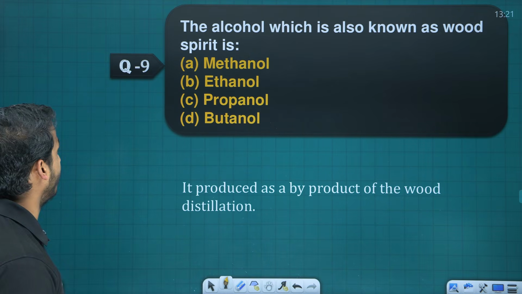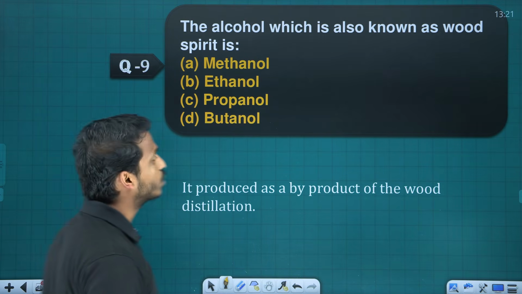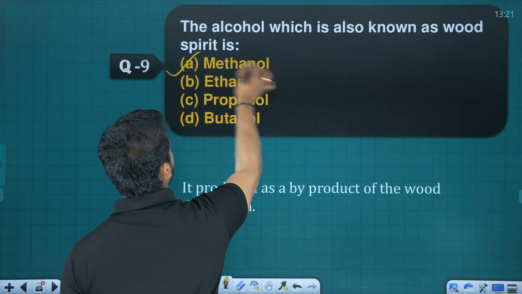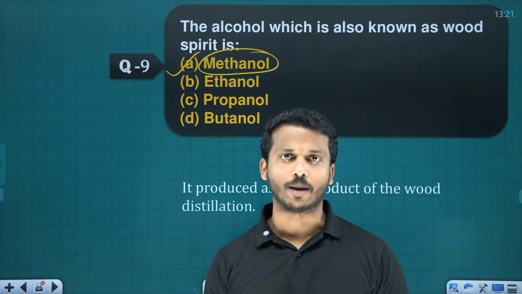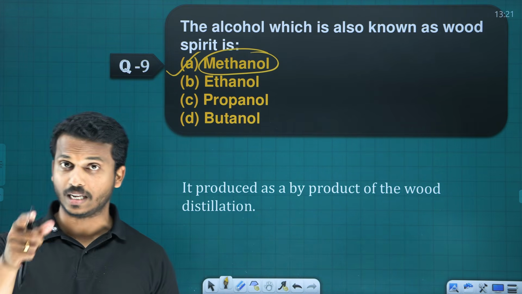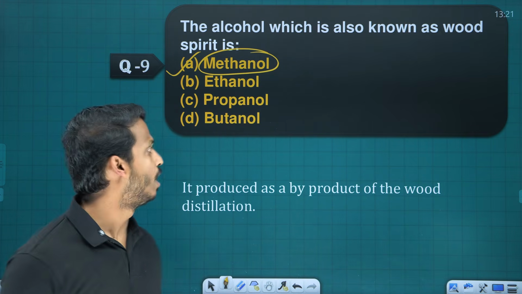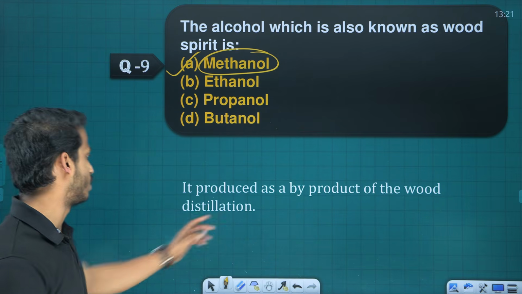Question number 9. Okay, 8 is over, right? Okay, 9. The alcohol which is also known as wood spirit, that is methanol. Dear, there is one page in your textbook in the alcohol phenol chapter where they have given methanol and ethanol industrial preparation. Please study that carefully. Methanol is also called wood spirit, right? Wood spirit because it is a byproduct of wood distillation.